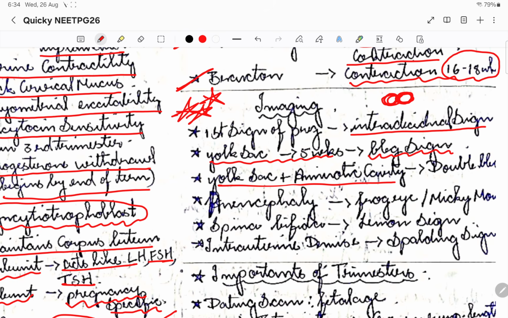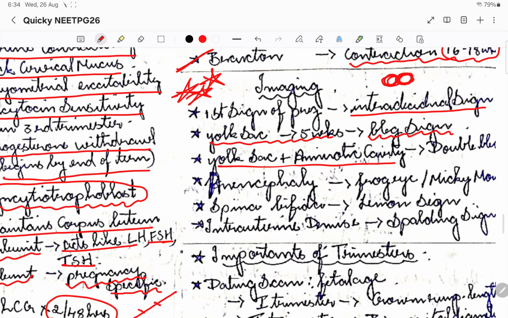So if there is anencephaly, the frog sign, or frog eye, we had discussed, right? It looks like a frog eye. So this is how the anencephaly would look, or a Mickey Mouse sign is what we tell. Then spina bifida we discussed in neurology, right? Spina bifida would look like a lemon. Okay, so it looks like a lemon.